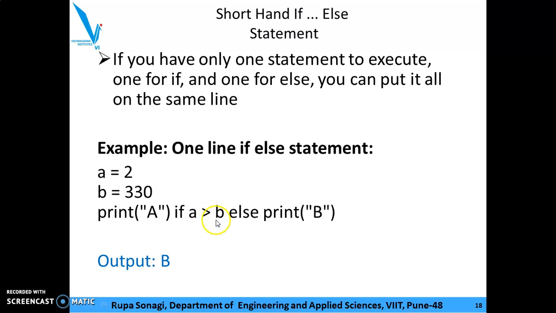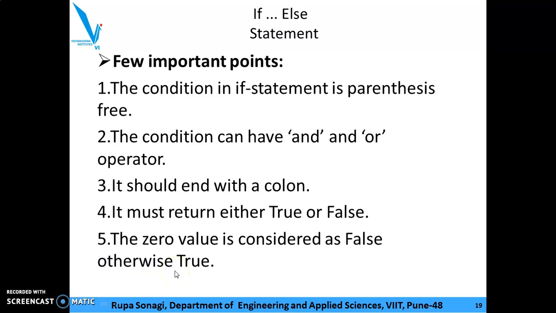So now A is 2, B is 330. A greater than B, false. So the statement under the if won't be executed. It will go to the false condition. So that means else print B. So the output is B. Got it?